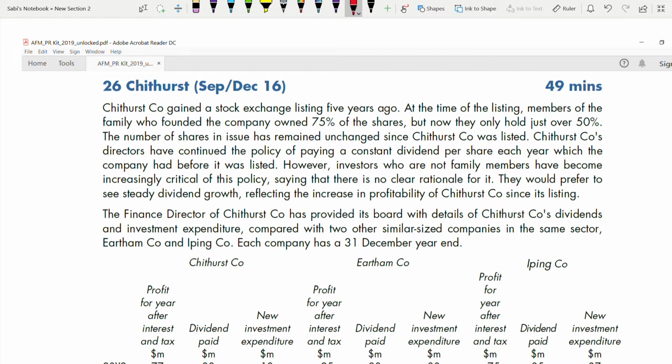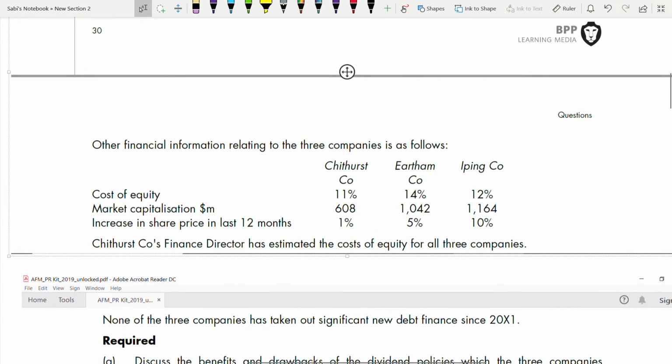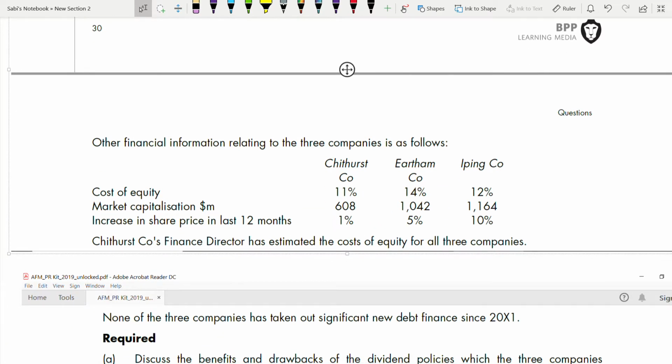The finance director of Chithurst has provided details of Chithurst's dividend and investment expenditure, compared with two other similar sized companies in the same sector, Eartham and Epping, each with a 31st December year end. So you can see the three companies have been given. You can compare. We have been given 2002, 3, 4 and 5, the 4 years: profit for the year after interest and tax, dividend paid, and investment expenditure for all three companies. Next, other financial information relating to the three companies. You can see the cost of equity and market capitalization.